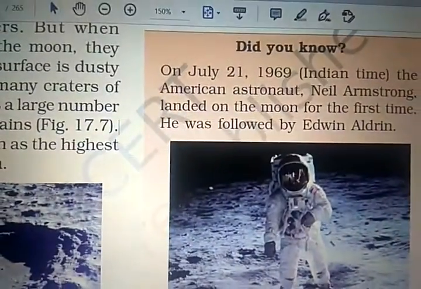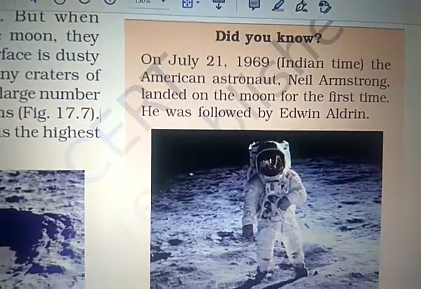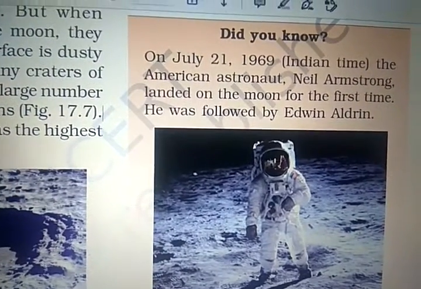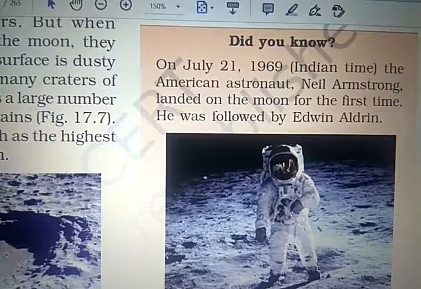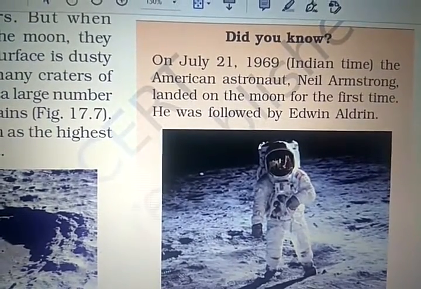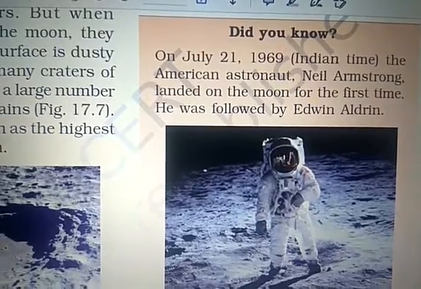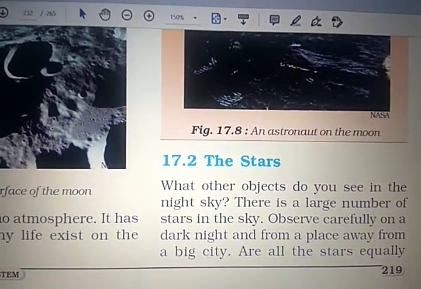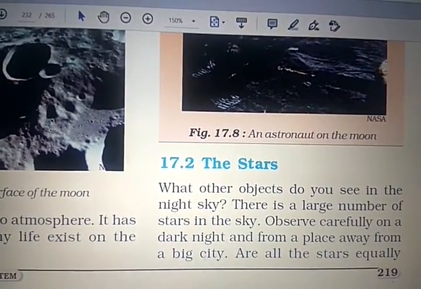Did you know, on July 21, 1969, Indian time, the American astronaut Neil Armstrong landed on the moon for the first time. He was followed by Edwin Aldrin and Michael Collins, right? Third name. Now, coming to the next point, that is the stars.